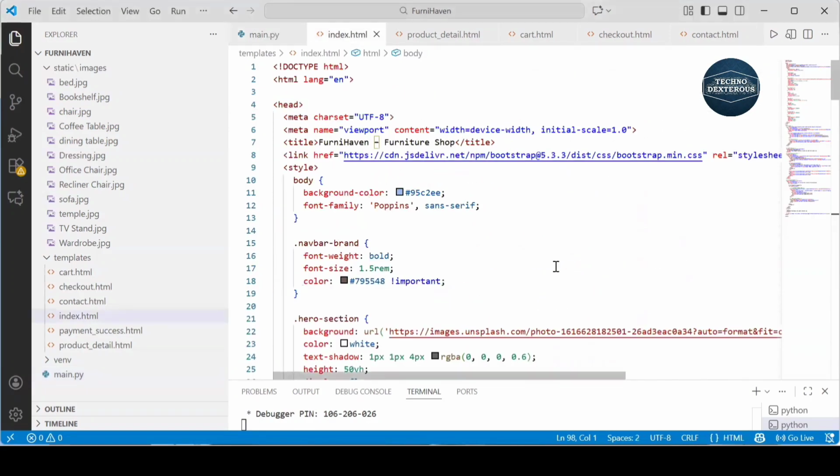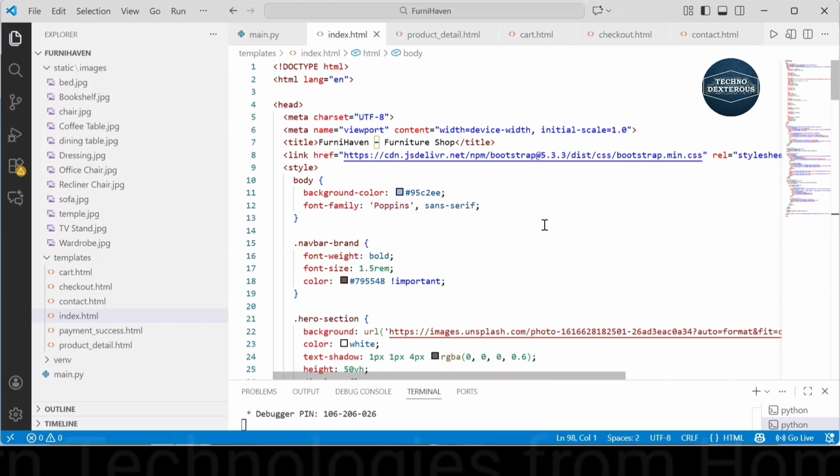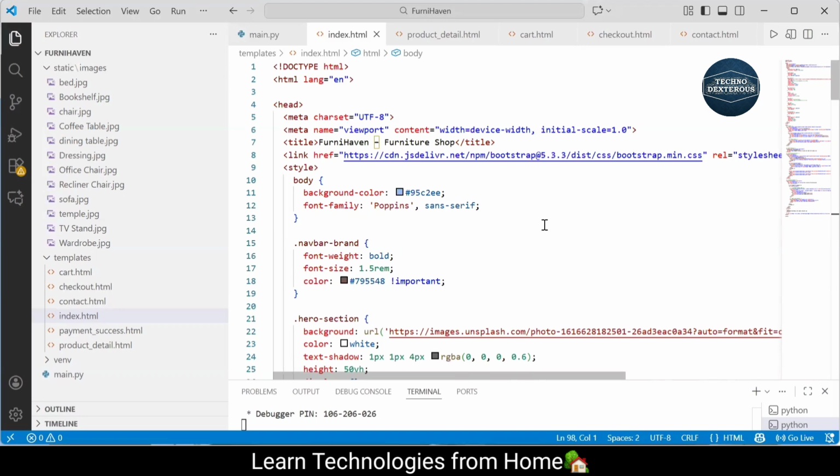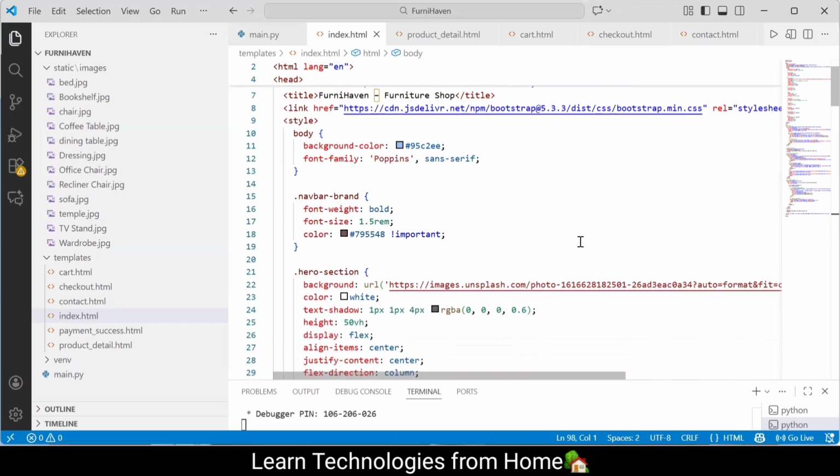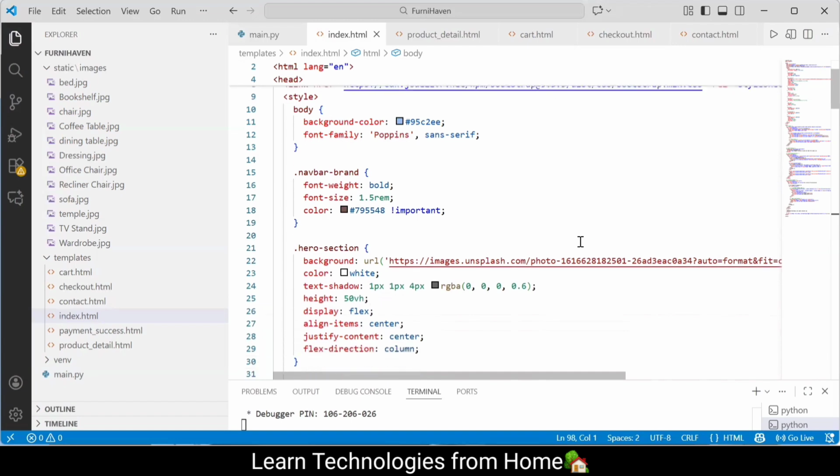Now the index.html file. This page contains the home page code. It starts with a basic HTML structure. I use Bootstrap classes for layout and styling. There is a navigation bar at the top for the user. I also display a main banner or welcome section to introduce the website. It gives a clear first impression, or a clear UI and design for the website.